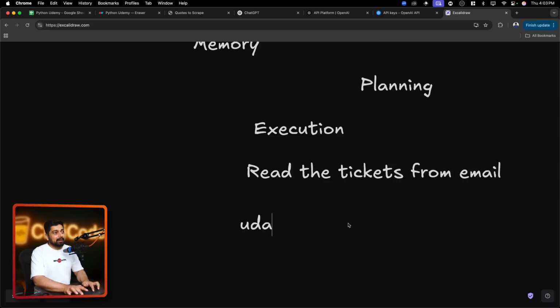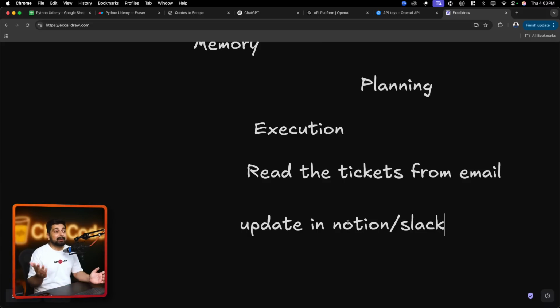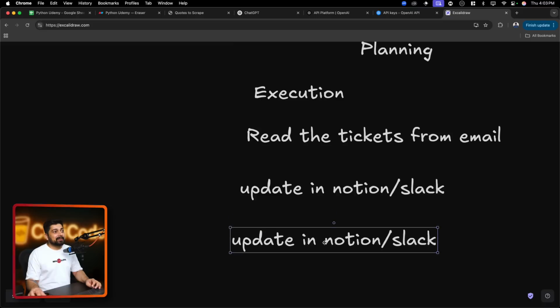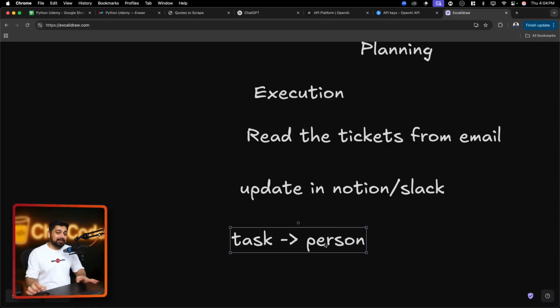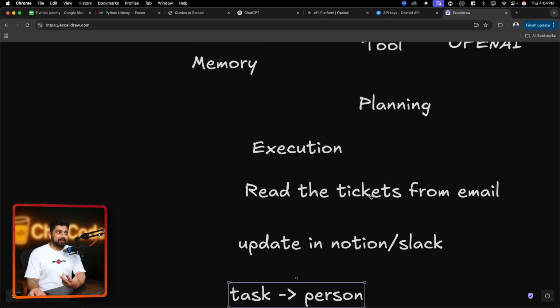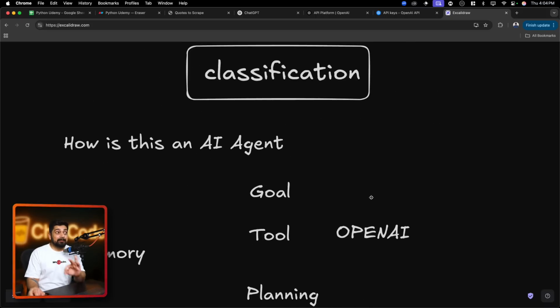And can I go ahead and update in Notion or Slack? Oh, you have created a Slack bot, which if there is a new file added in the CSV, which is high priority CSV, automatically notifies you in the Slack. Yeah, that's nice. And at the end of it, if we have a platform just like that we have built, if the task can be assigned to a person, whichever are only required, yeah, that's it. So if we add a little bit more functionality, it would be a true and perfect AI agent.